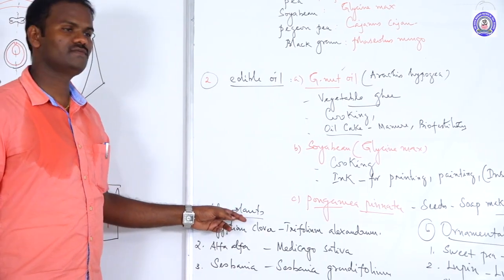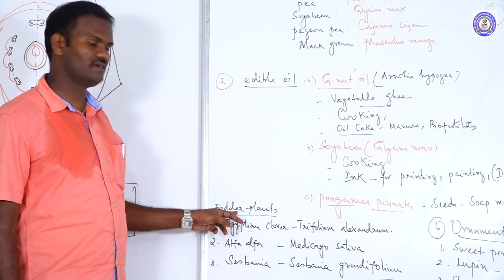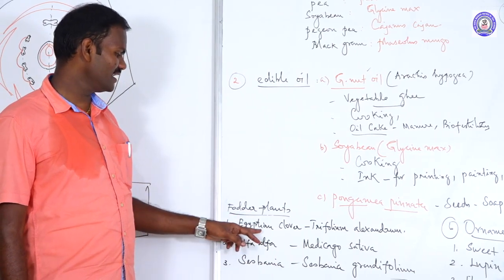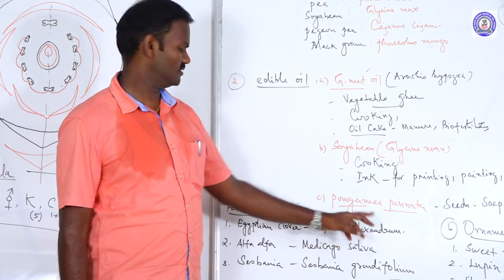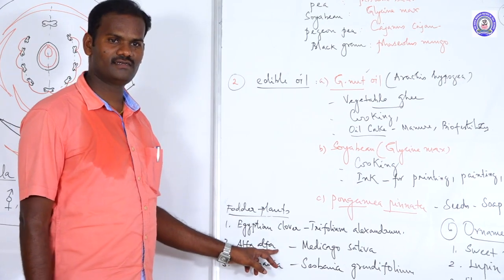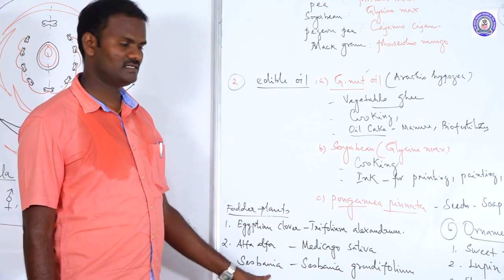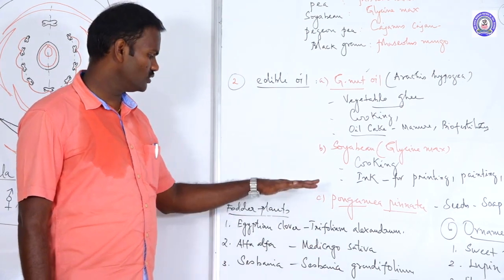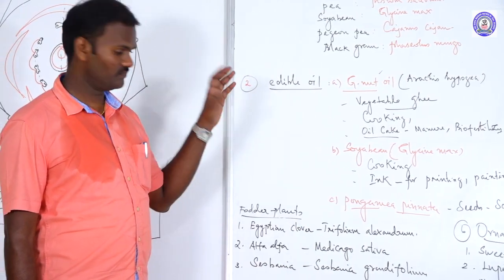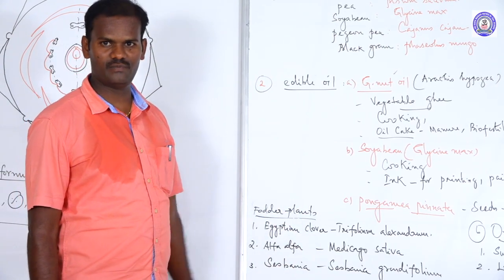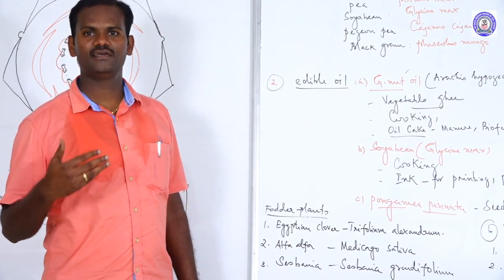And some other species which belong to Fabaceae are used as fodder plants. Fodder means it is used for cattle. For example, Egyptian clover, its binomial is Trifolium alexandrinum. Another one is alfalfa, its binomial name is Medicago sativa. And the third one is Sesbania, its binomial is Sesbania grandiflora. So these are the species which belong to Fabaceae that are used as fodder plants. In the next video we are going to discuss another dicot family, Solanaceae.